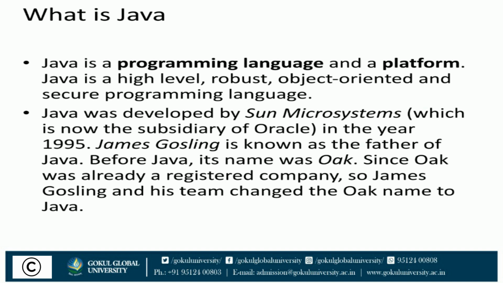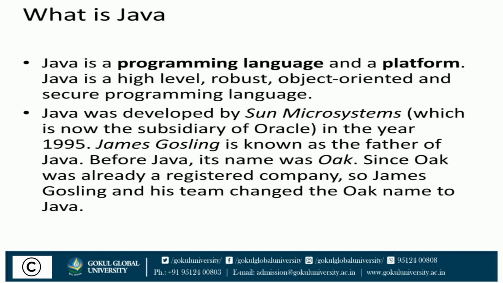First of all, what is Java? Java is a programming language and it is platform independent. What do you mean by platform independent? It means write once and run anywhere. The user can write it only one time and it will run on any system. Java is a high level, robust, object oriented and secure programming language.